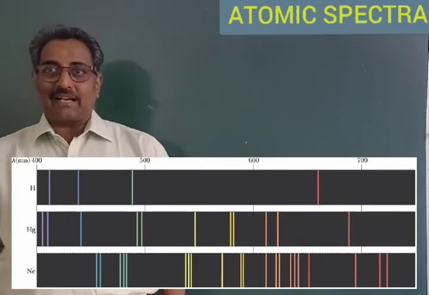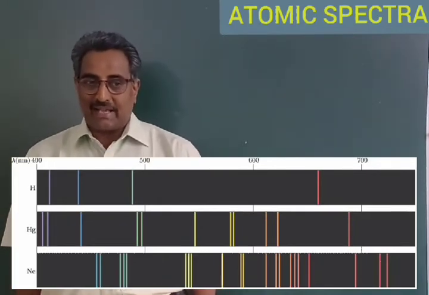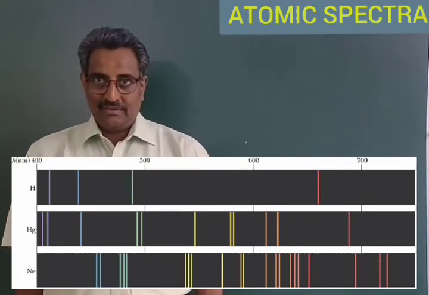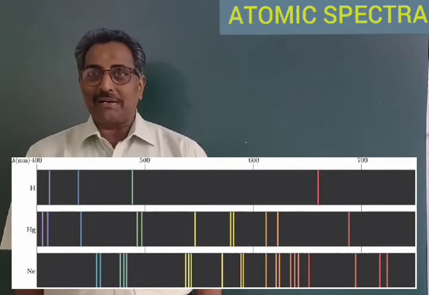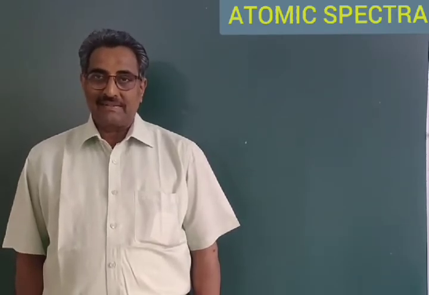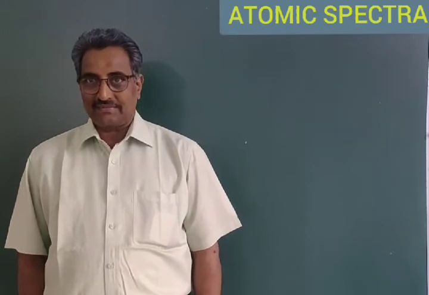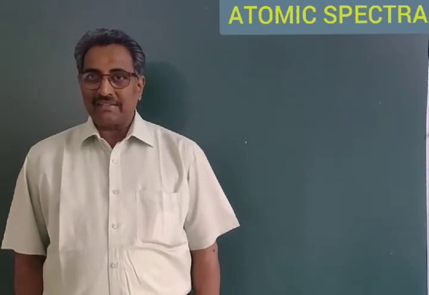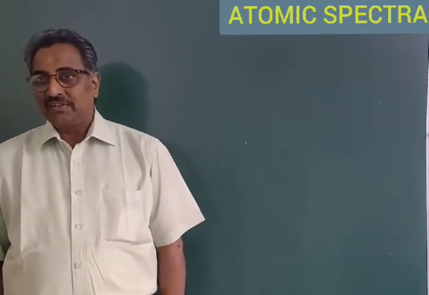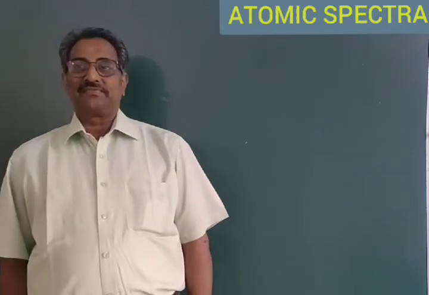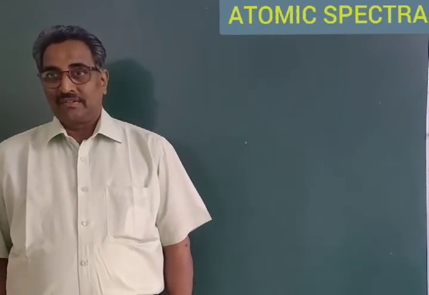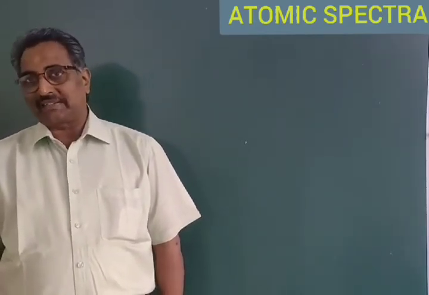Line spectra or atomic spectra can be considered as the fingerprint of the element. Different people have different patterns of fingerprints. Because of that, the police use the fingerprints in the identification of persons. If a robbery took place, the police first take the fingerprints. The fingerprints of the thieves, which are stored in the police station, will be compared with these fingerprints.